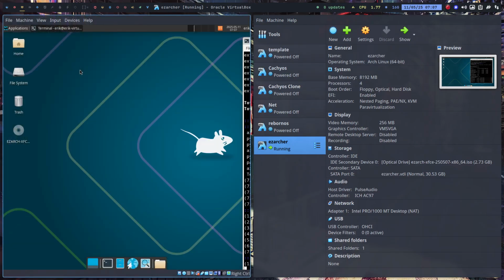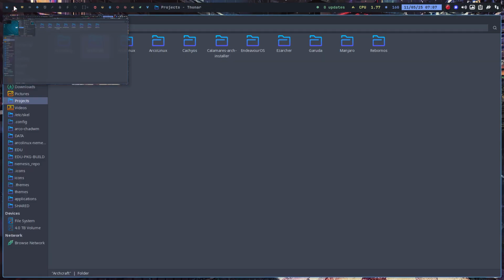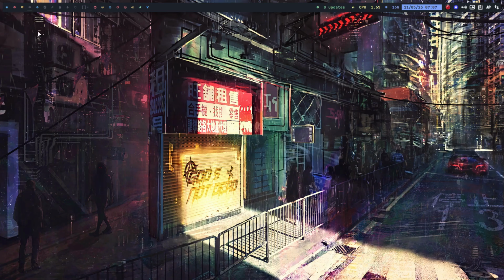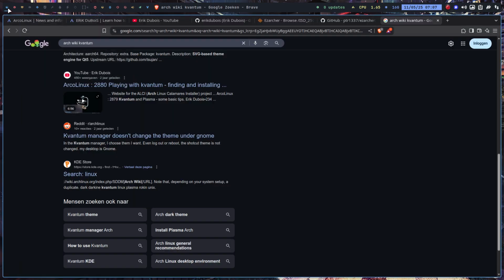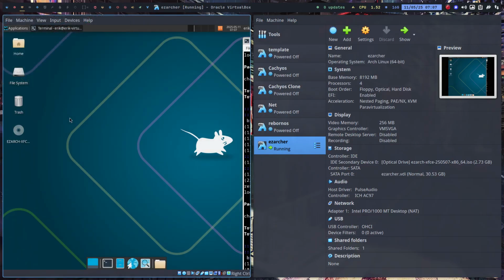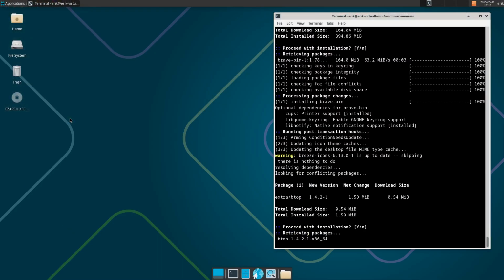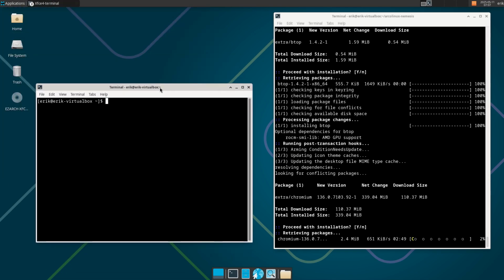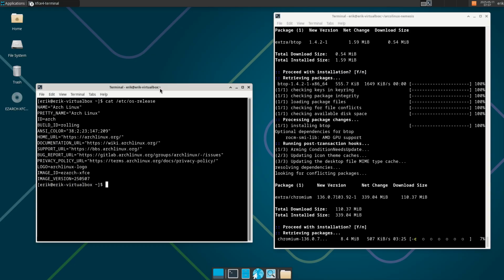And that's the thing. I'm not a fan of firewalls, and that's the thing that I'll probably start removing. Now, first of all, in order to be able to use the script, I need to somehow know whether I'm on Ezarcher or not, right? Let's see, cat /etc/os-release. This is the content of os-release, which is the default Arch.